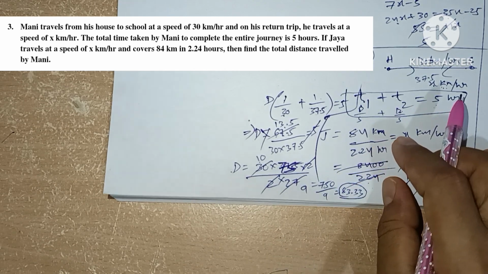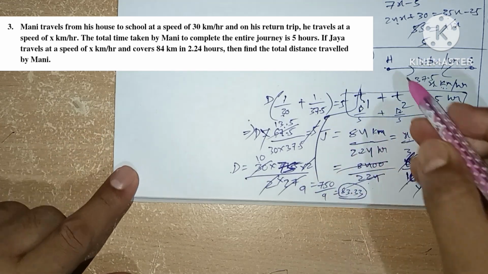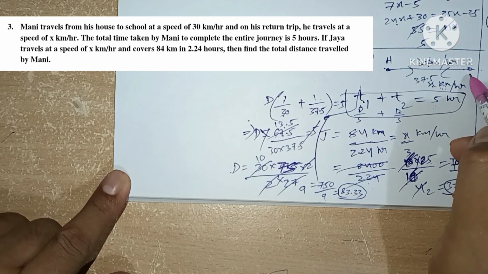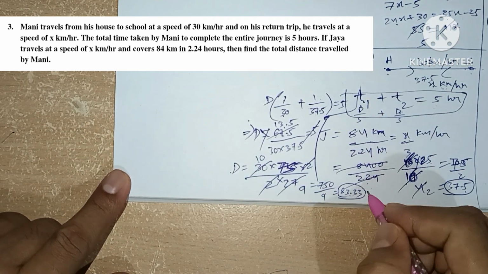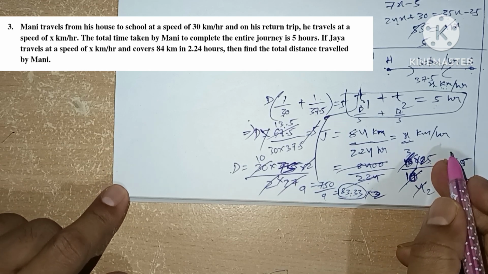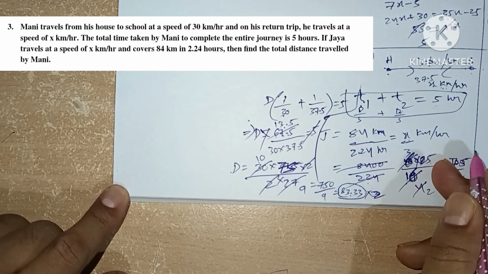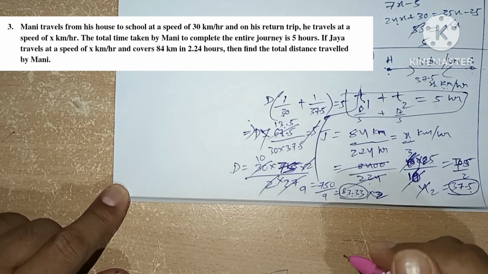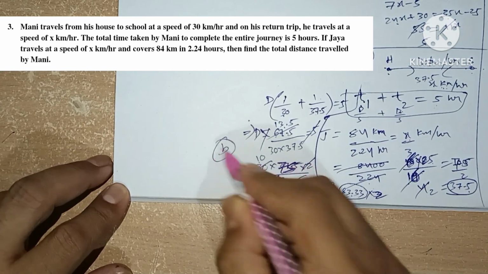The question asked is to find the total distance traveled. Total distance traveled means once going and returning back. So 2 times 83.33, which will be 166.66, approximately 166.65 kilometers. Option B is the answer for the third question.